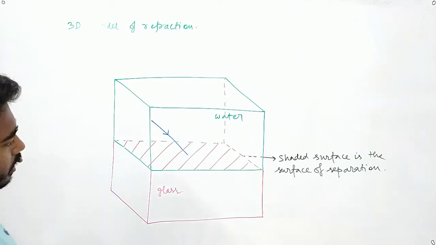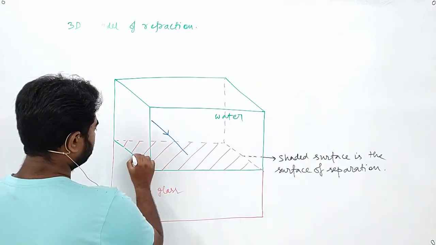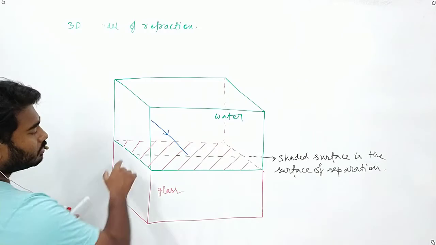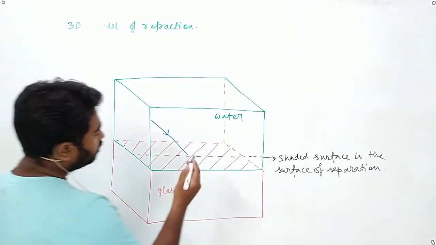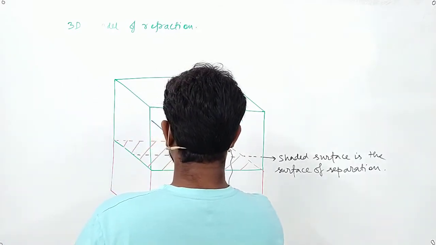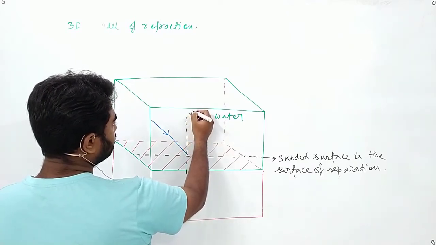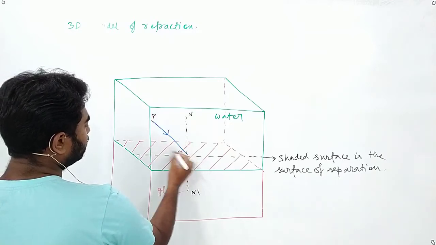Now the light ray fell onto this point, and straight away we will draw a normal. At this point, the dotted line is the normal. Let us call this N dash. Let this be P, let this be O.